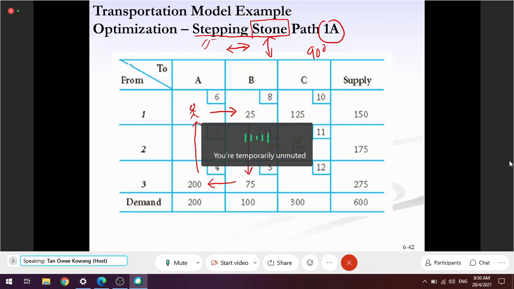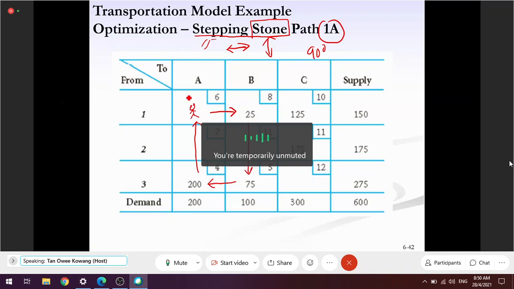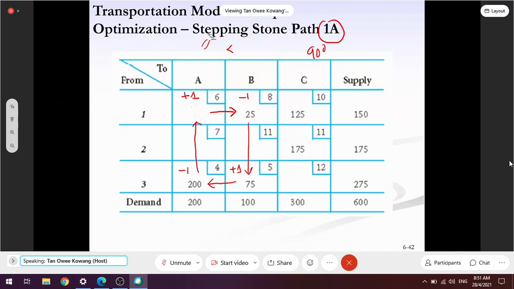That's called stepping stone. So, tempat yang saya berdiri tadi, saya berdiri kat sini kan? Plus 1. Saya lompat negative 1. Lompat lagi, plus 1. Lompat lagi, negative 1. Done. So, this called stepping stone. So now, what is the purpose of doing this stepping stone?